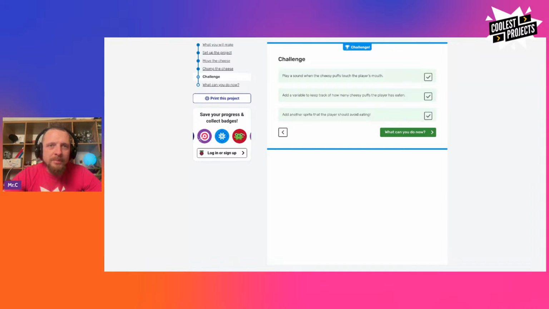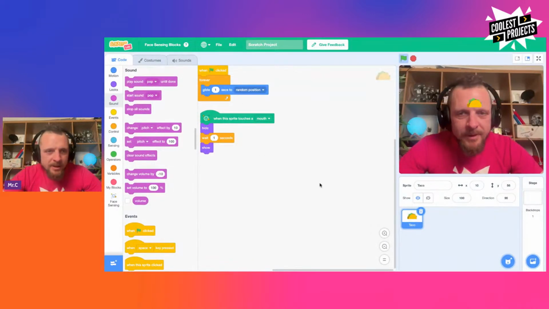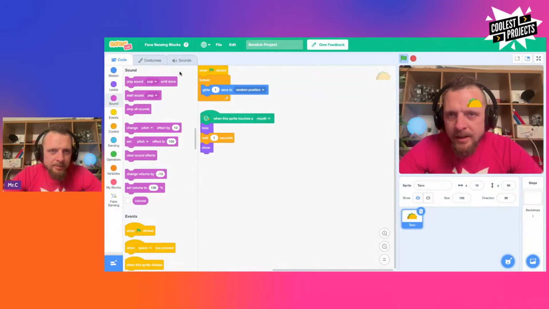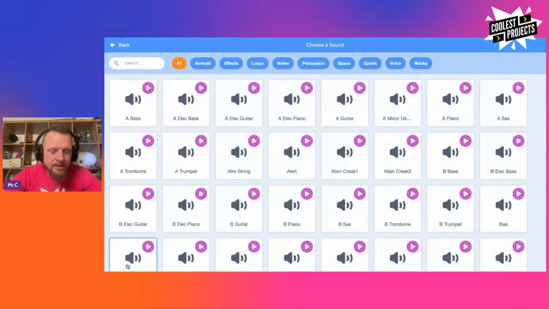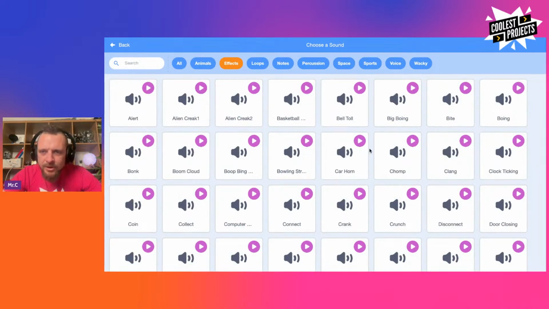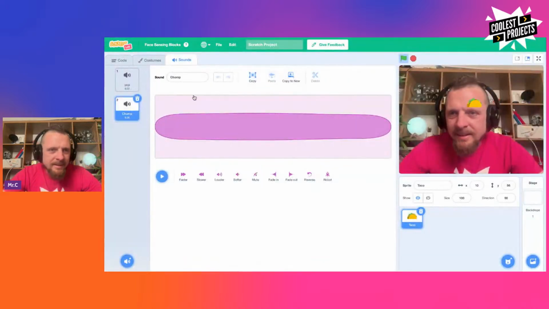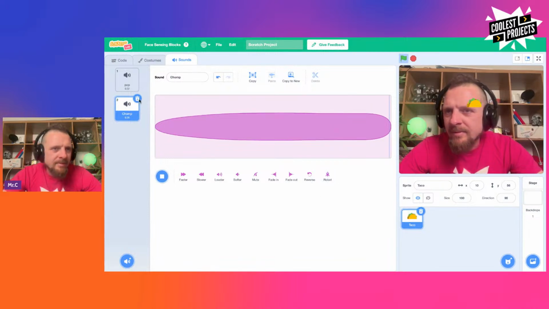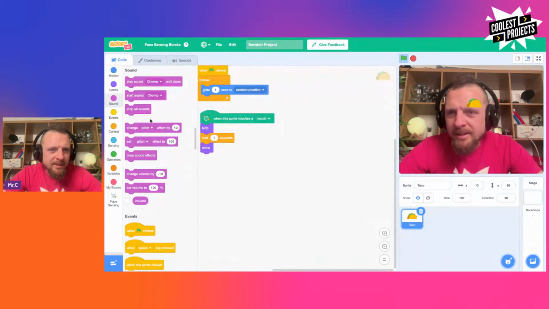No problem. So if I go into my taco sprite and I say sounds and I add a new sound, I want effect. Where's chomp? Here it is. Yeah, that one. So I'm going to take chomp and then I'm going to robotize it a bit because that's funny. And then I'm going to say start sound chomp, and I'm going to put it here, right at the top.